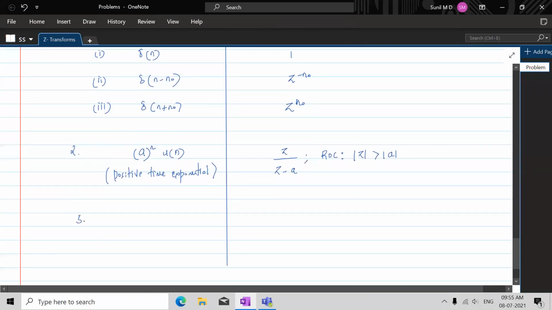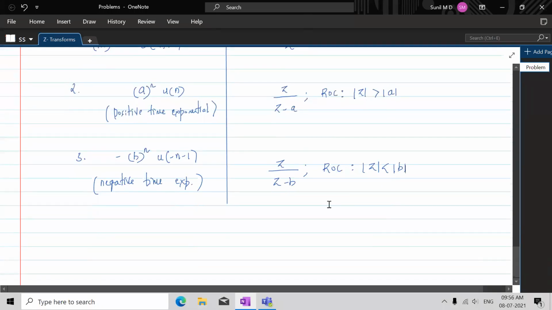Let's see the third signal. It is minus b to the power n, with u of minus n minus 1, not u of n. This is a negative time exponential. For negative time exponential, it is z by z minus b with region of convergence inside the circle with radius b. This also we have seen.